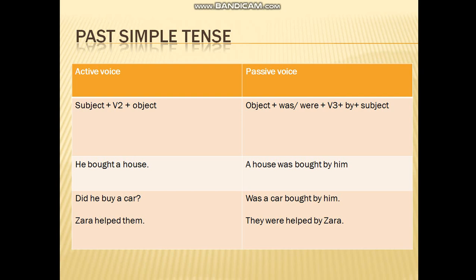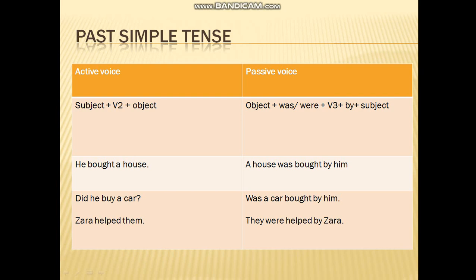Zara helped them. Okay. While writing in the passive form, object plus was or were plus verb third form, it is followed by "by" plus subject. A house was bought by him. Now an interesting thing: did he buy a car?